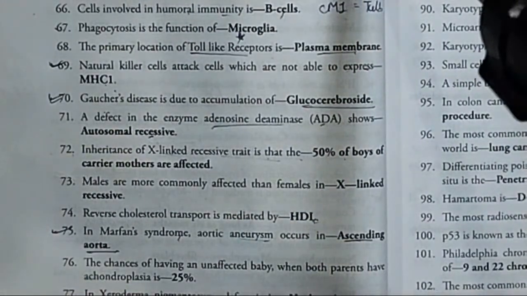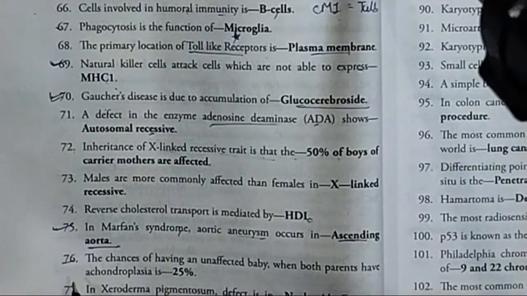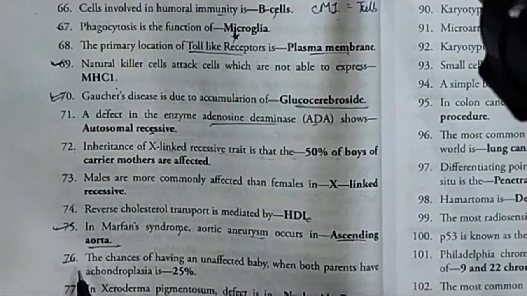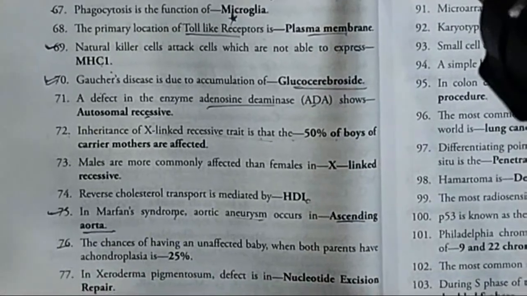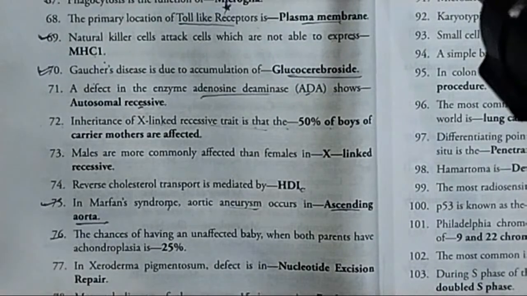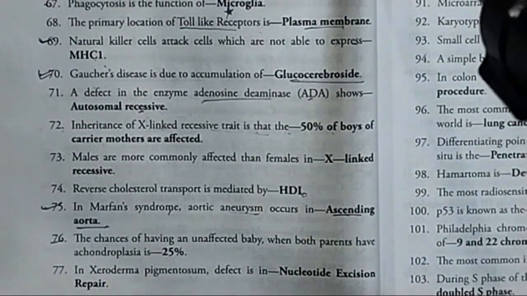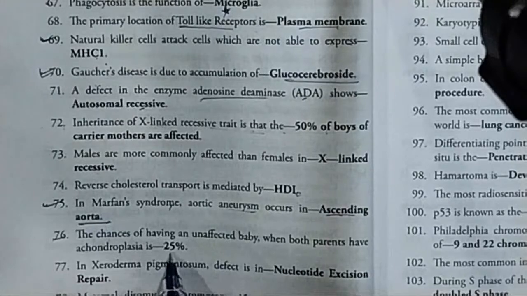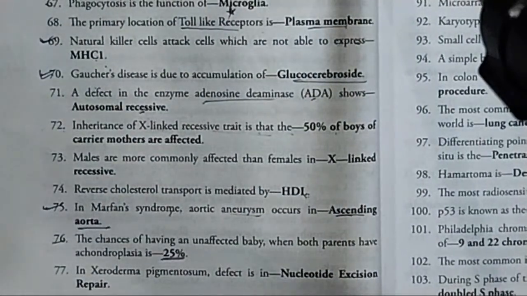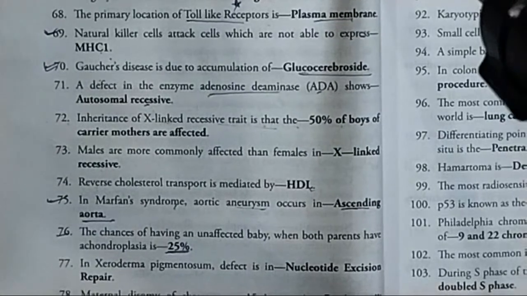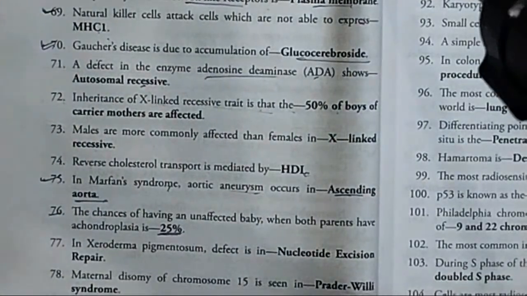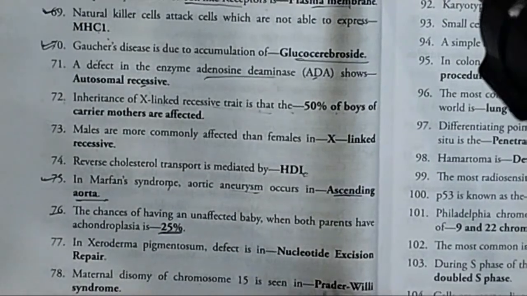And the last MCQ for today, that is the 25th MCQ in this video I'll be discussing: the chances of having an unaffected baby when both the parents have achondroplasia is 25%. So students, this was a very important discussion. And the next important MCQ is that the maternal disomy of chromosome 15 is seen in what syndrome?